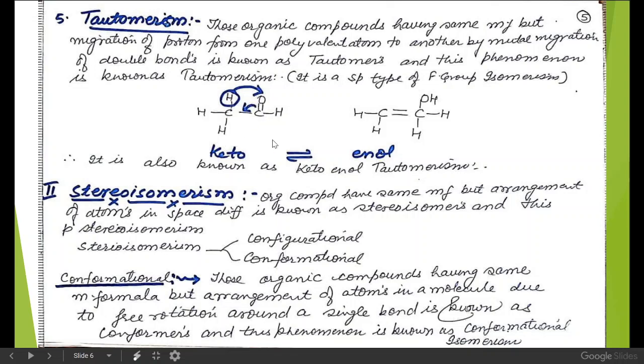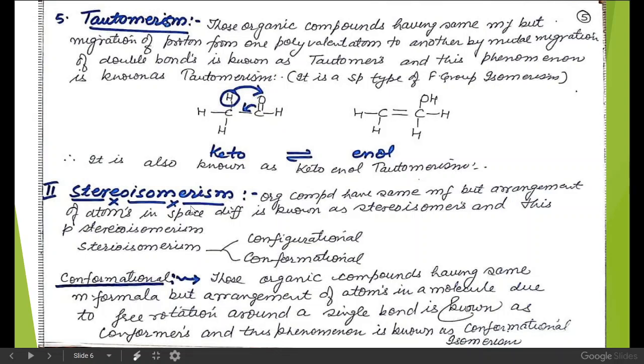This is known as the keto form, and this is known as the enol form. Hence both these forms are interconvertible, and so it is also known as keto enol tautomerism. It is a special type of functional group isomerism. Here the functional group also changes. See here the aldehyde group, and here the compound is having an enol.